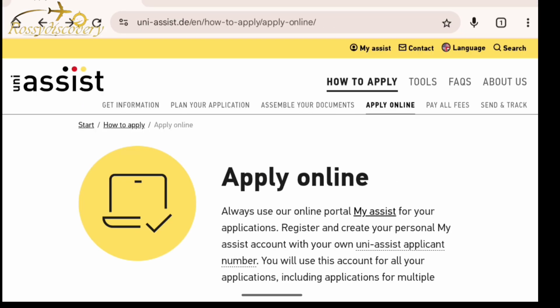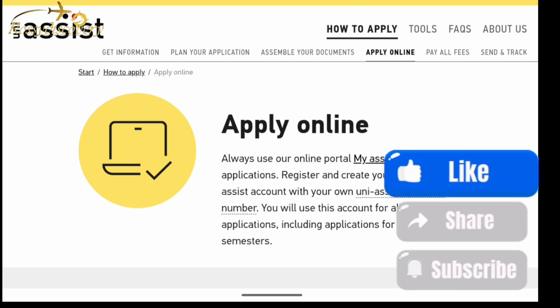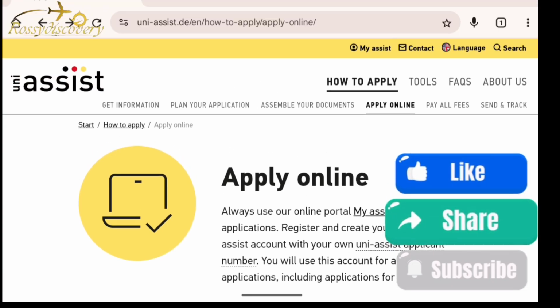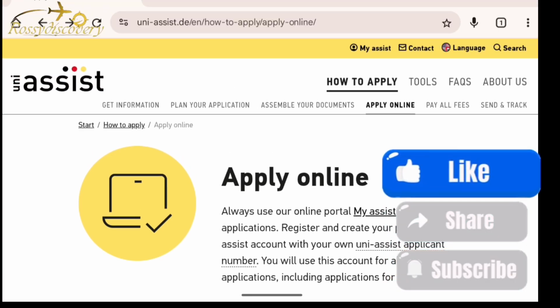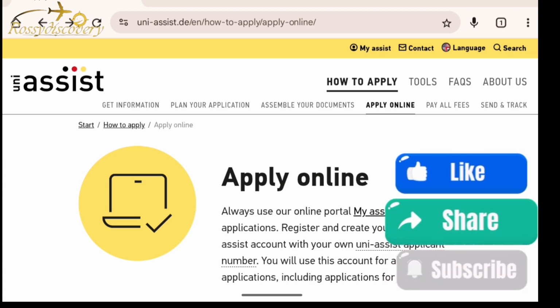And the good part of it is this blocked account even saves your cost, because you do not have to worry much about your living expenses or your feeding allowances or whatsoever. Your tuition fee is covered, and you have a blocked account. You're not supposed to worry about your feeding, your housing, your living expenses. So it's actually a good thing. So guys, after watching this, please, I want you all to watch the other video on the blocked account. It is very, very necessary for you to know how to open it, to operate it, and to create your account. So I'll be showing you in the next video how to create a blocked account.